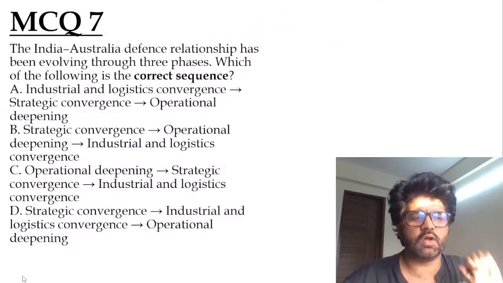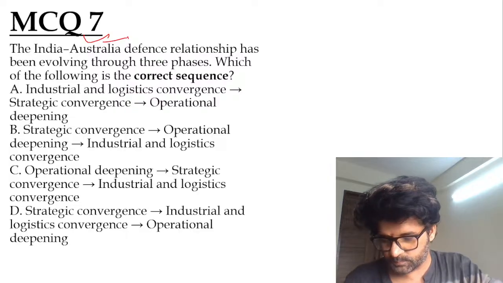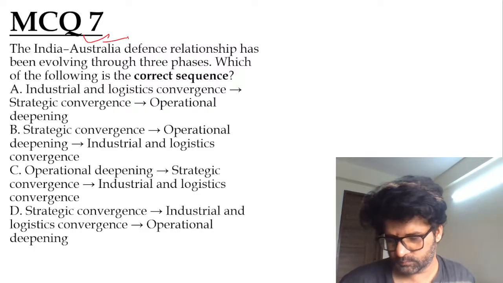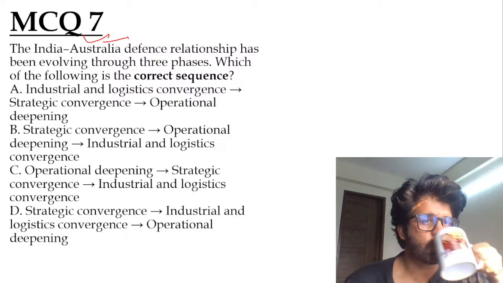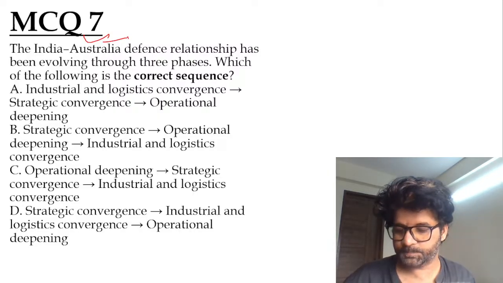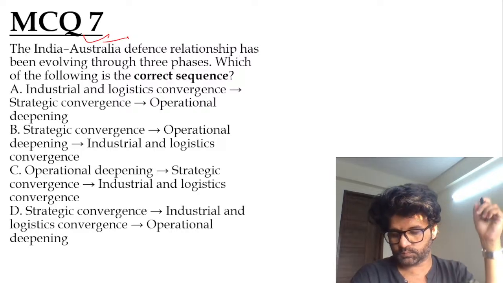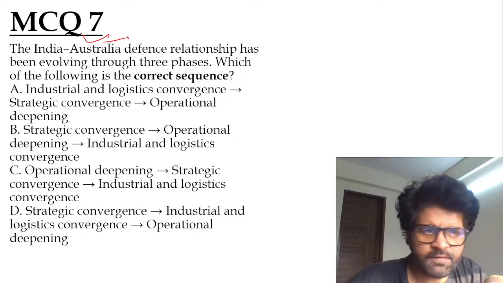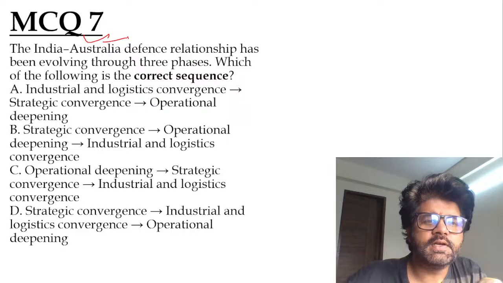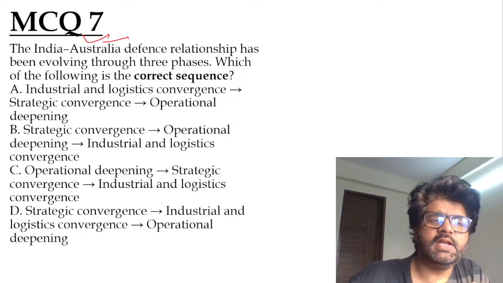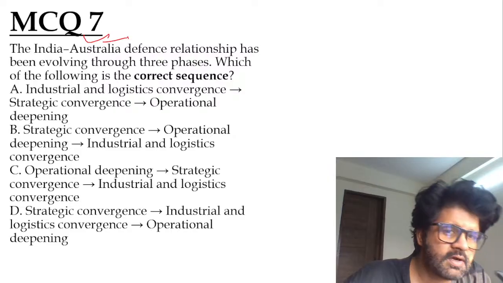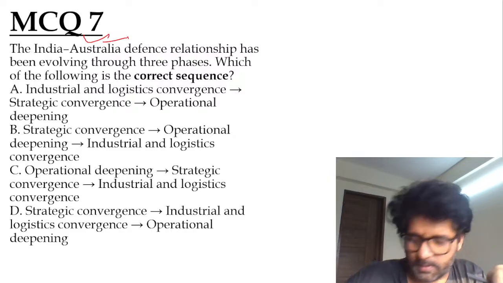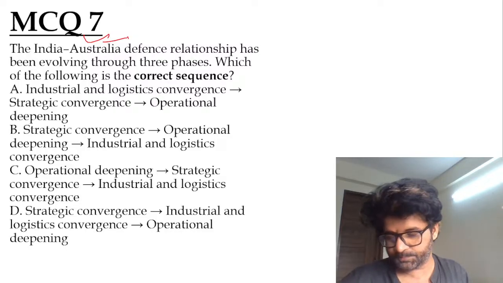Really good. Now let's solve some questions, guys. MCQ 7. India-Australia defense relationship has been evolving through three phases. Which of the following is the correct sequence? Industrial and logistic convergence, strategic convergence, operational deepening; strategic convergence, operational deepening, industrial and logistic convergence; and so on. So, Harshini has given the answer here.